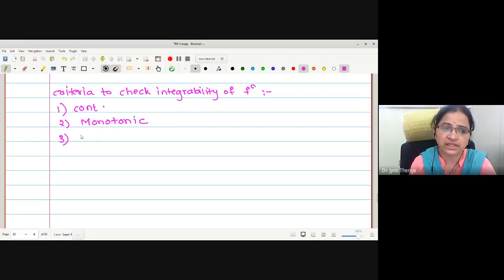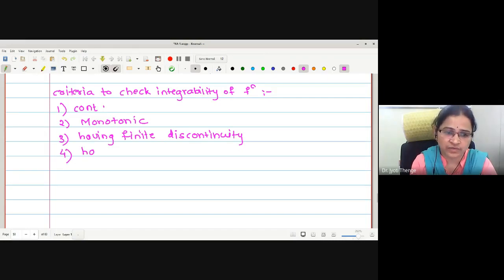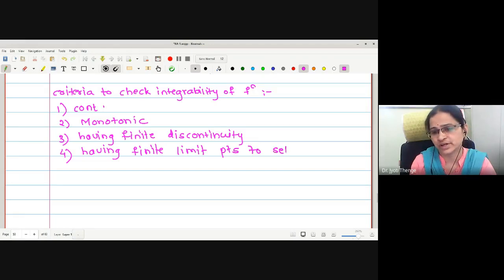Third, having finite discontinuities. Having finite discontinuity. Or fourth, having finite limit points to the set of discontinuity.